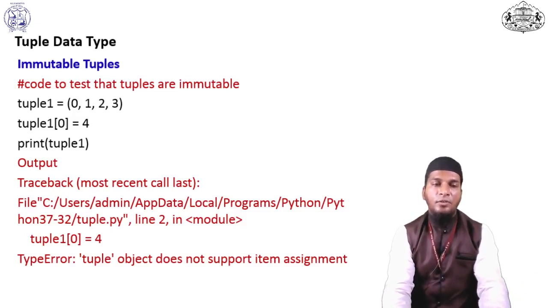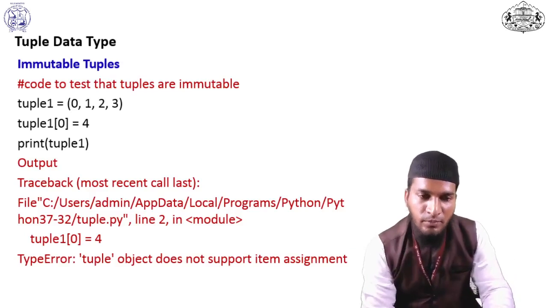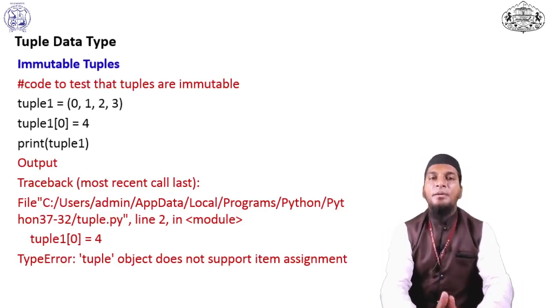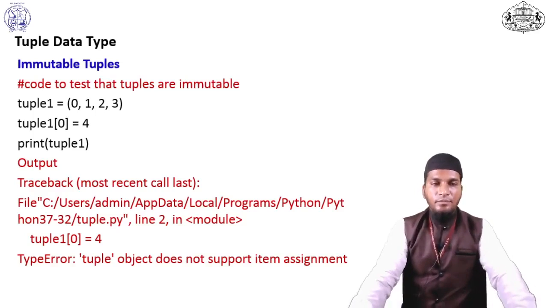Traceback, most recent call. See here, TypeError: 'tuple' object does not support item assignment. It means we cannot assign any items in a tuple, because a tuple is an immutable data type. We cannot modify a tuple.